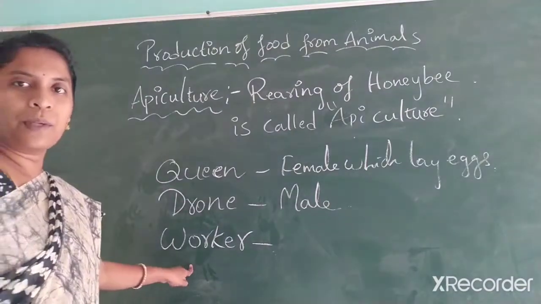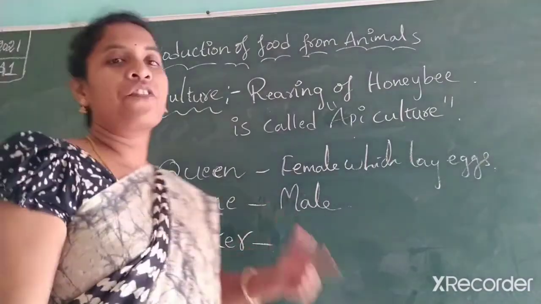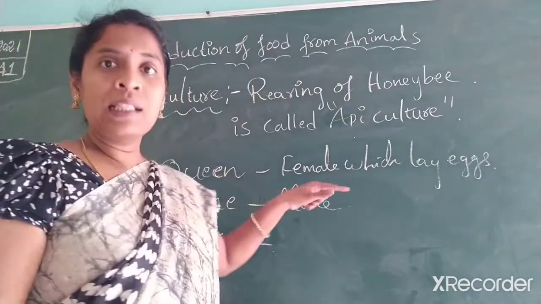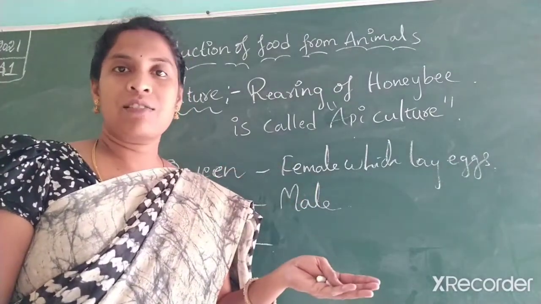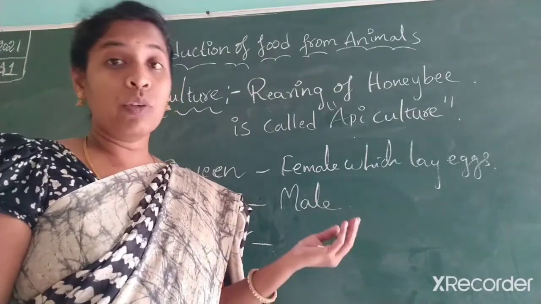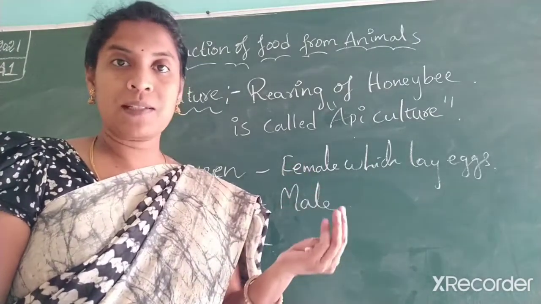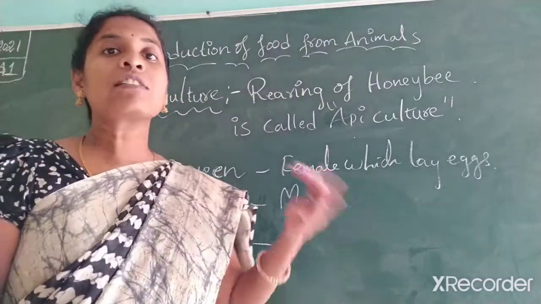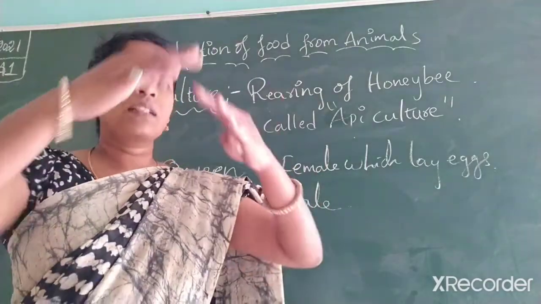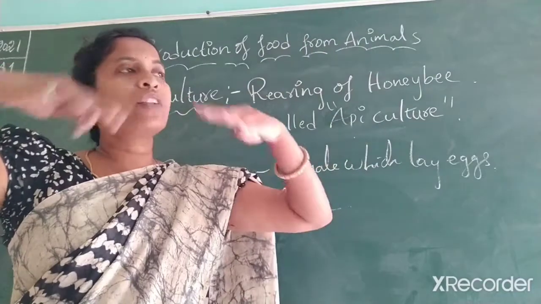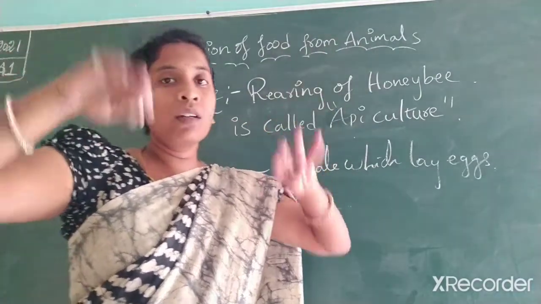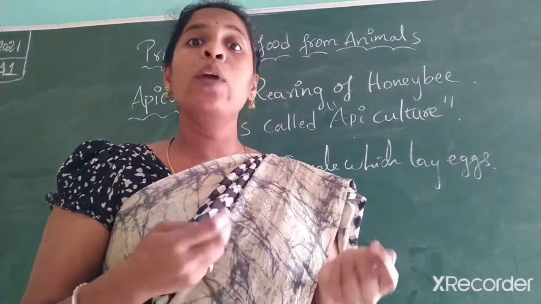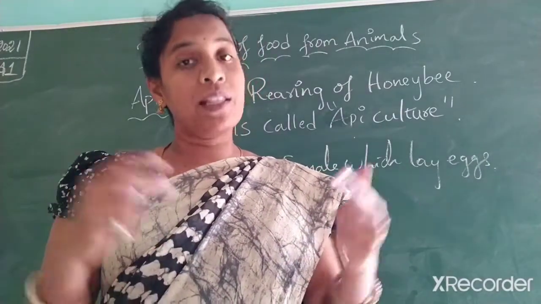And next, worker bee. Worker bee is a female bee which can't lay eggs like the queen. They all become workers, and some of them also become soldiers. What is the function of the worker bee? It covers the back of the hive and rotates. When the queen lays eggs, they are protected by these worker bees.